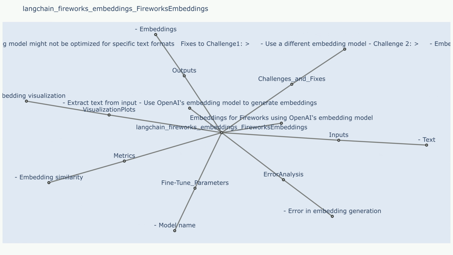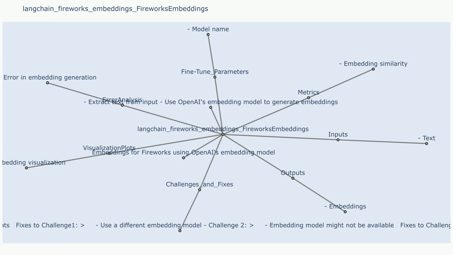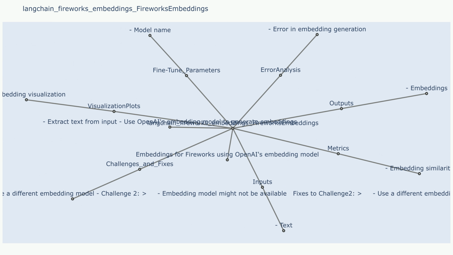This visualization method reduces the dimensionality of the embedding space, allowing for the visual representation of text data in 2 or 3 dimensions. It helps in identifying clusters of similar text and understanding their relationships. UMAP plot. Similar to t-SNE, UMAP, uniform manifold approximation and projection, is another dimensionality reduction technique used to visualize high-dimensional embedding spaces. It often provides a clearer and more informative visual representation compared to t-SNE.